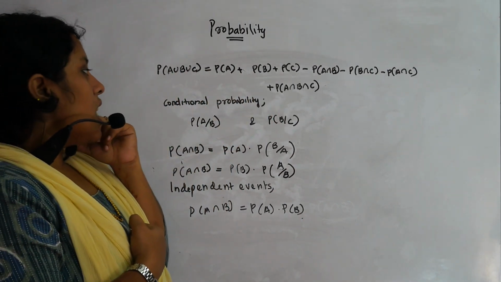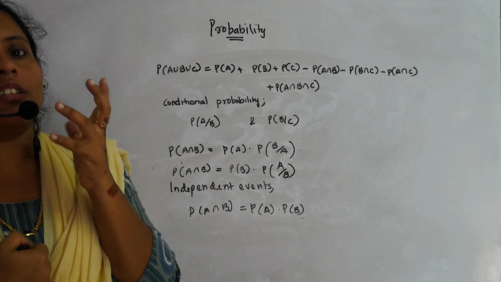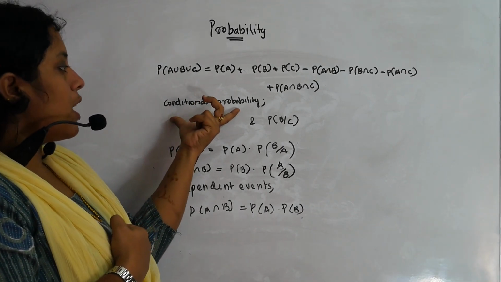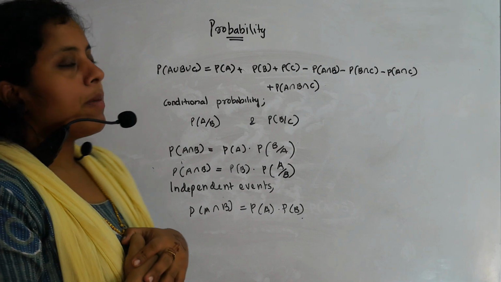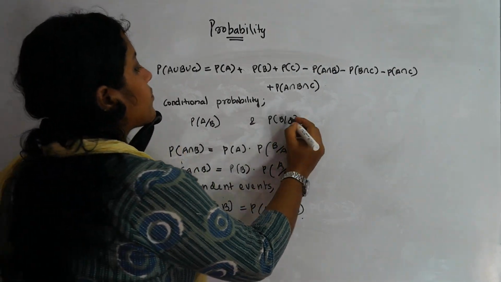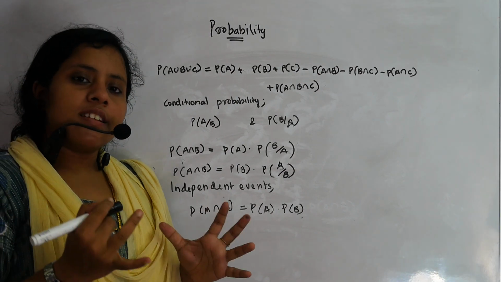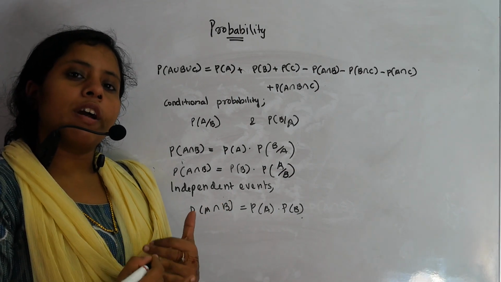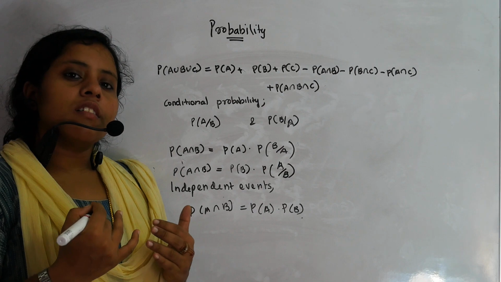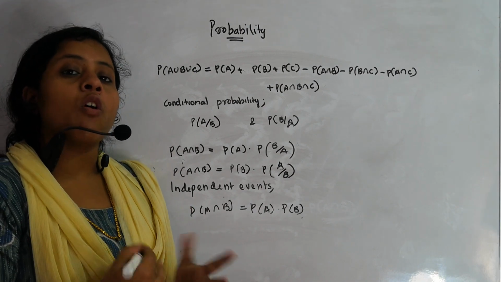Now next, our main topic is conditional probability. What do you mean by conditional probability? Conditional probability means we are considering the probability of occurrence of one event given that the other event has already occurred.